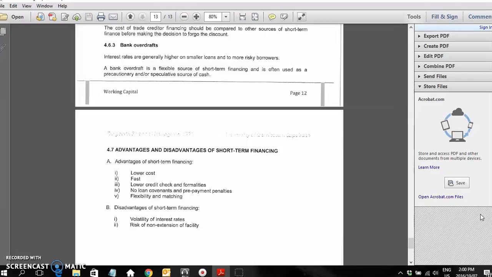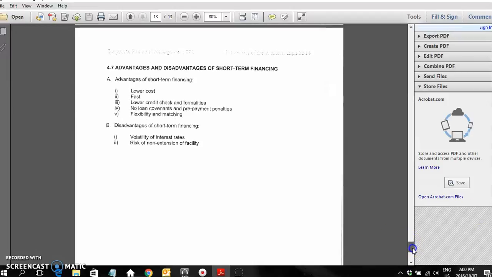The third source of short-term finance is bank overdrafts, where the interest rates are generally higher on smaller loans, and it's to more risky borrowers. A bank overdraft is a flexible source of finance and is often used as a precautionary or speculative source of finance. I mean, precautionary is when we run into trouble, we need cash quickly, so we use the bank overdraft, or speculative, so if we get a specific discount that's only valid for 7 days, or if we buy immediately, we can pay 10% less, then we can use the bank overdraft to fund that.